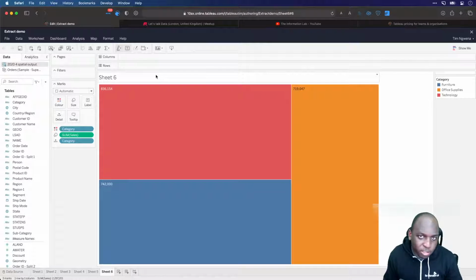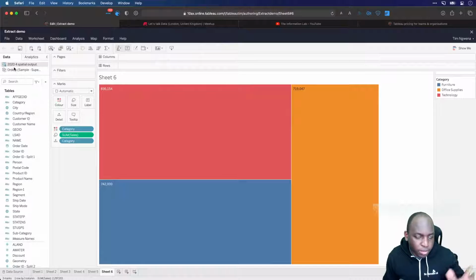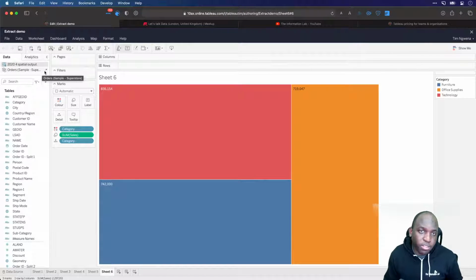So if you're just joining the stream now, earlier on I showed you that you could go to the jobs list and essentially check all the queued jobs that are available on Tableau Server. You can go back to the beginning of the stream to see that, but here the extract is finished, and now we're pretty much good to go.